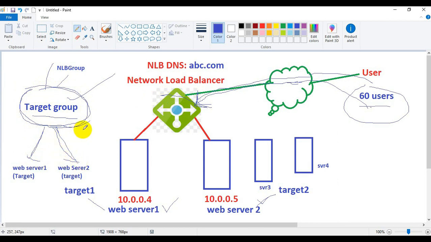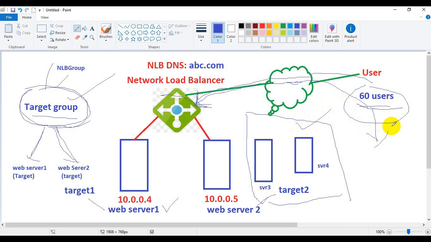So the load coming from the 60 users will not be distributed to server 3 and server 4.